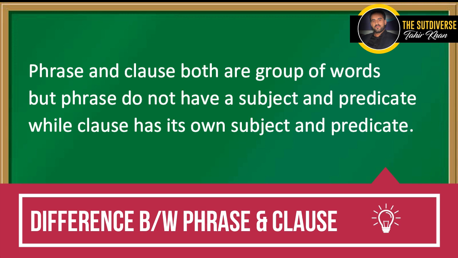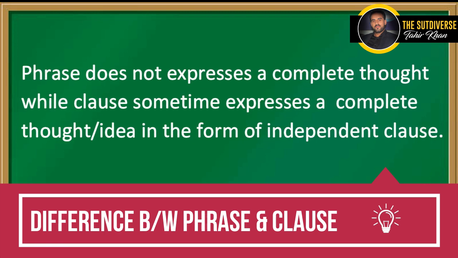A phrase lacks two things. It does not have a subject and a verb, while a clause has its own subject and verb. A phrase does not express a complete thought, while a clause sometimes expresses a complete thought or an idea in the form of an independent clause. Dear students, hope you understand phrase and clause.